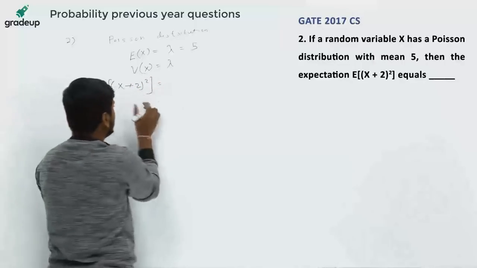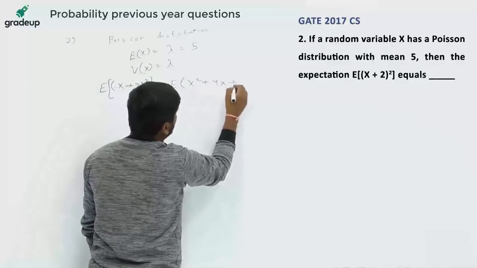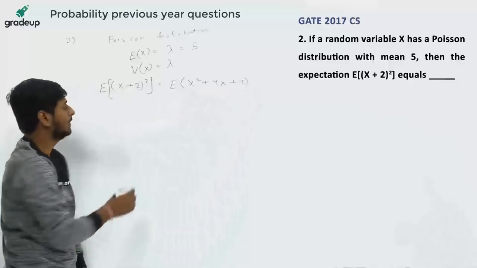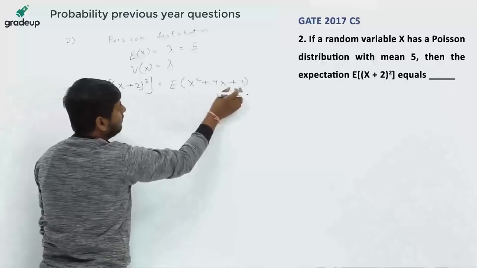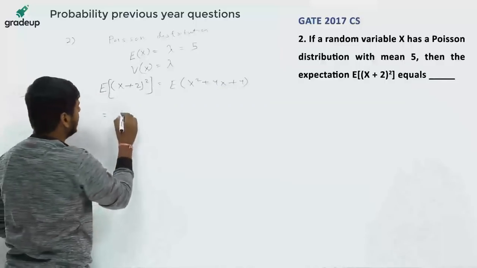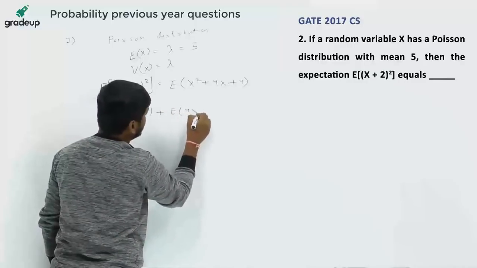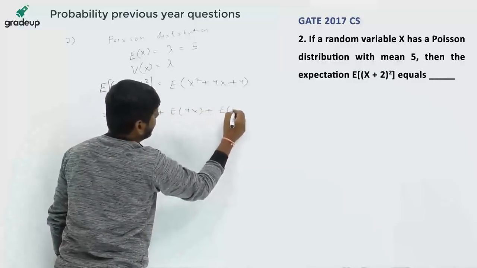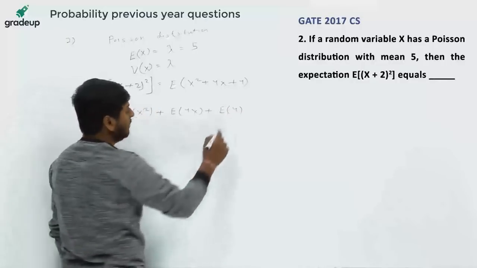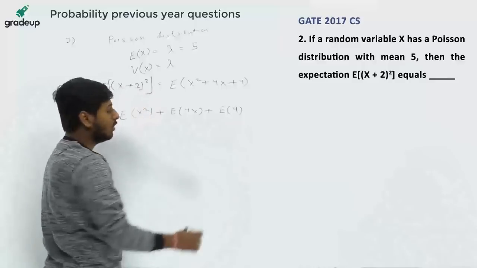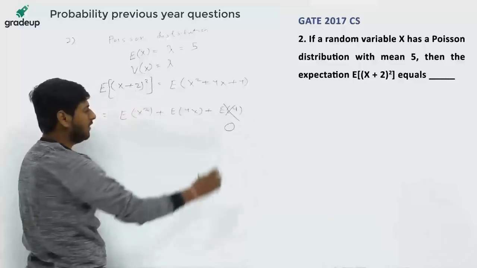If we expand this, we get x square plus 4x plus 4. Now since this is E of (a plus b plus c), this can also be written as E(x square) plus E(4x) plus E(4). Now one thing you have to remember is mean of a constant is always equal to itself, so E(4) is 4, the mean of a constant.